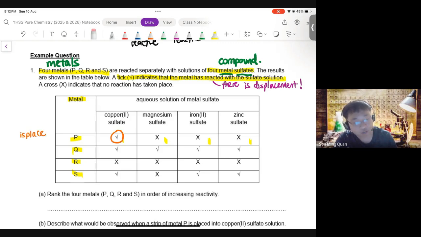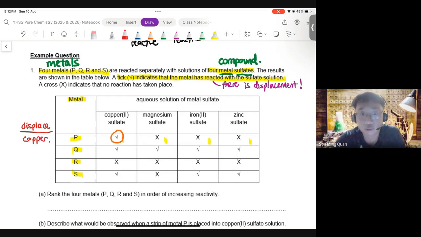Sorry, maybe I should write on top. P can only displace copper. P displaces copper. Not magnesium, not iron, not zinc. P can only displace copper. How about Q?